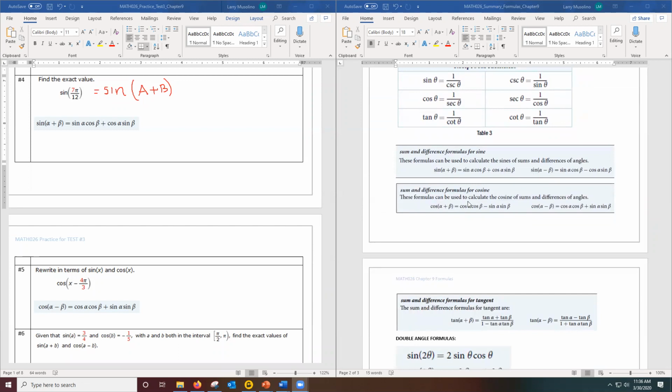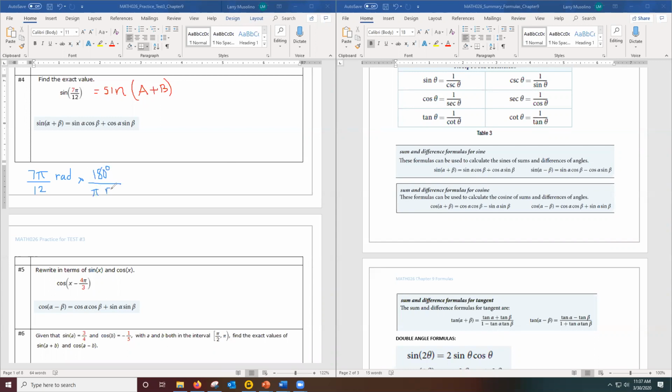One thing I could do to make things a little easier is instead of working in radians, work in degrees. When I want to come up with the sum of two angles, I think it's easier to be in degrees than radians, but of course you could do it either way. So let me change 7 pi over 12 into degrees. You might remember from the beginning of the class, to change radians to degrees, you multiply by 180 degrees over pi radians.